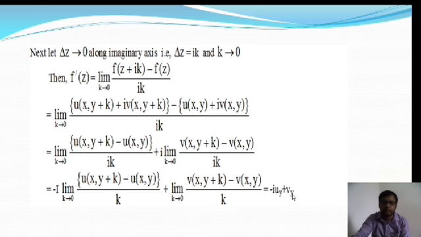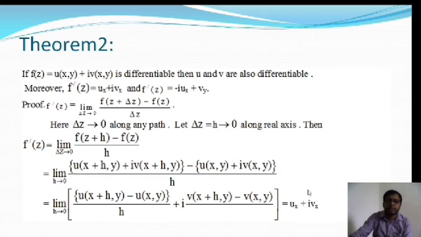So in that case we will find f dash z is equal to minus i into uy plus vy. Okay, so this theorem is basically, if we take h tends to 0 along the real axis, then from this differentiation f dash z is equal to ux plus i into vx, and if we take delta z equal to ik along the imaginary axis, then from this we find the differentiability of f of z, and f dash z is equal to minus i into uy plus vy.